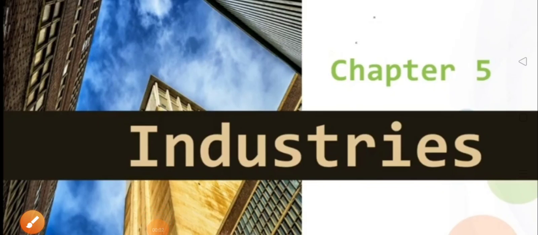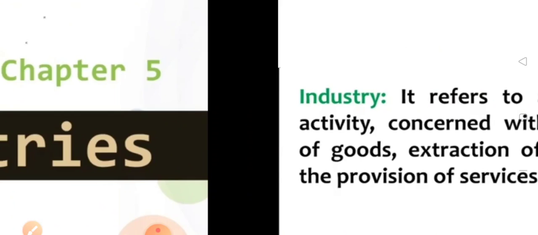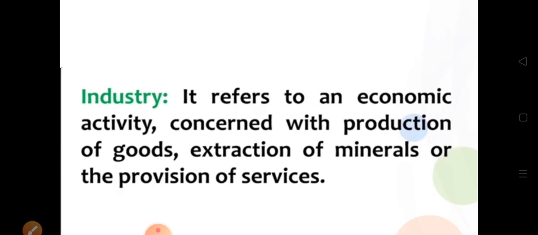Hello everyone, we are doing chapter number 5 of Geography, Industries. Industry refers to an economic activity concerned with production of goods, extraction of minerals or the provision of services.